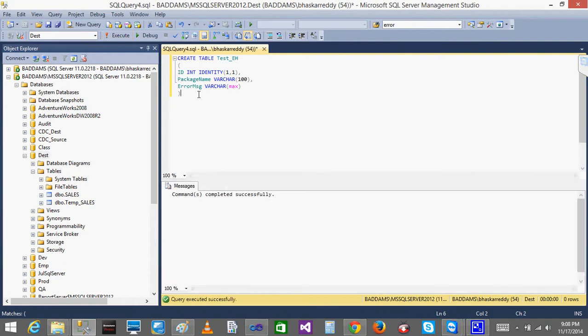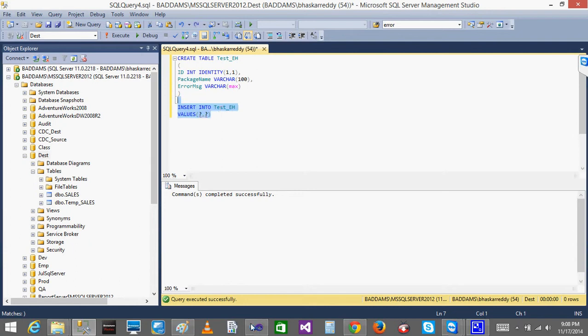So what I'll be doing is inserting into the test table. If the package fails, I want to insert the values into it: what the package is, and what the error message we got. I can directly give the values, but since I need to pass them dynamically, I'll give question mark comma question mark.